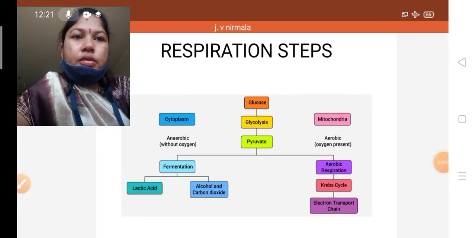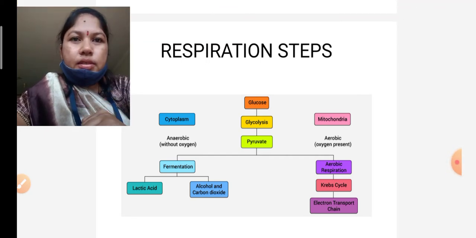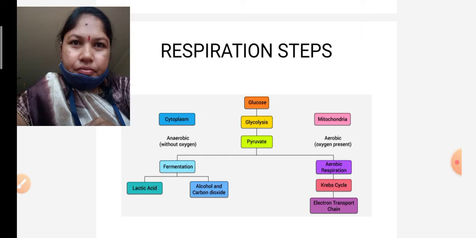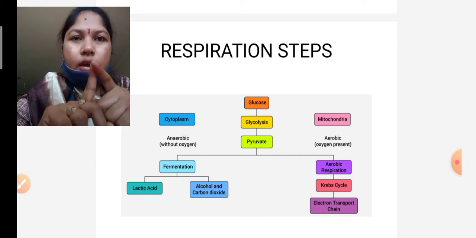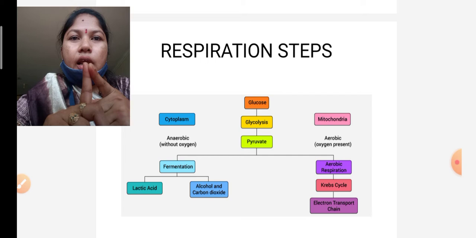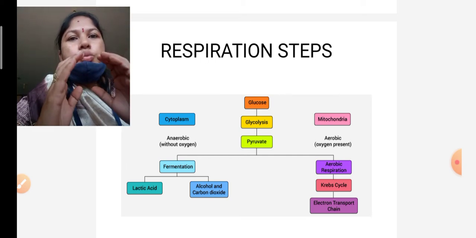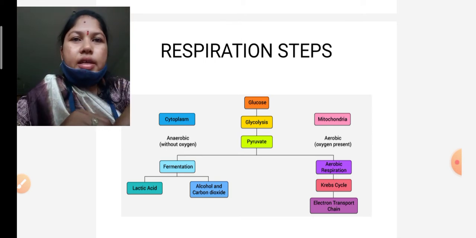Respiration has four stages. Respiration is carried out in four steps. The first step is glycolysis. Glycolysis means the glucose molecule splits into two molecules of pyruvic acid.